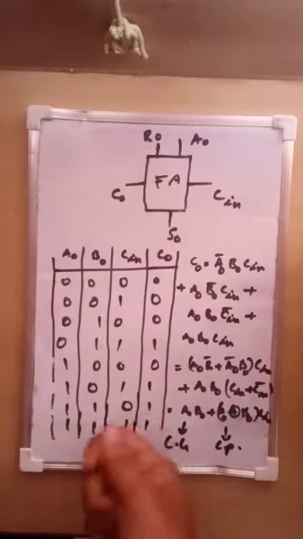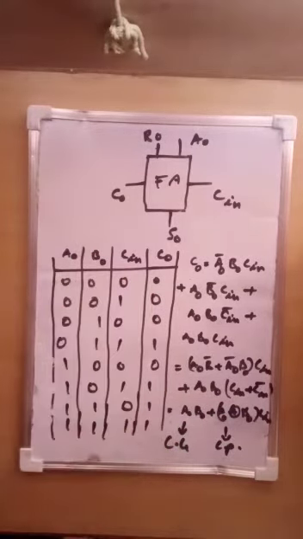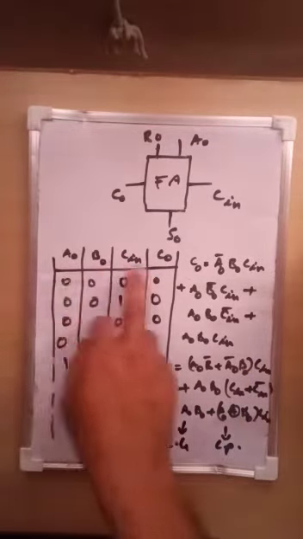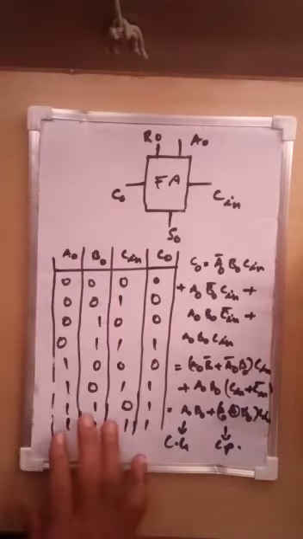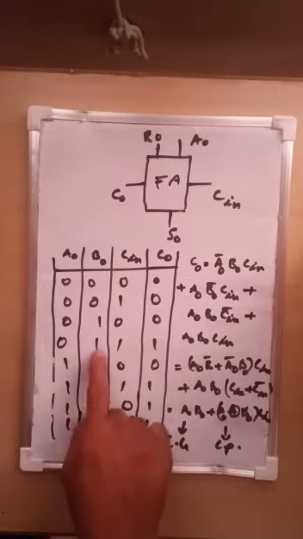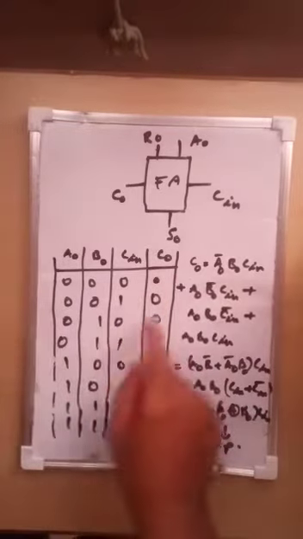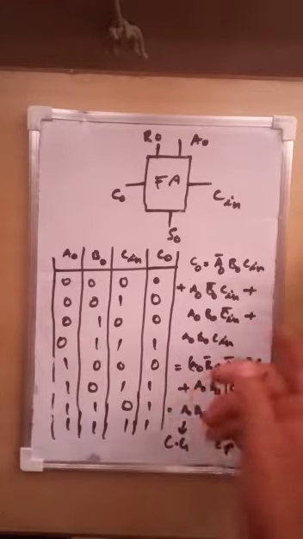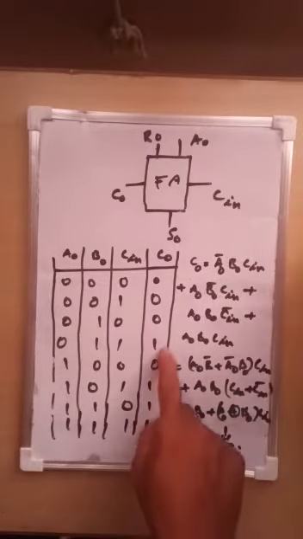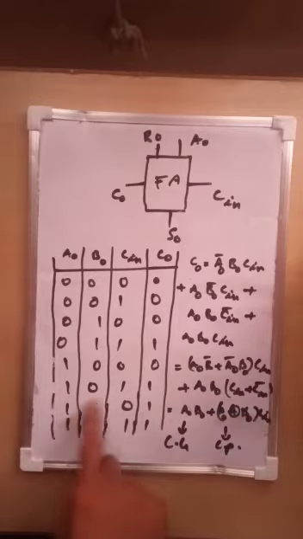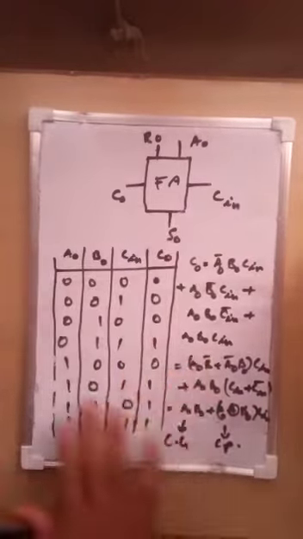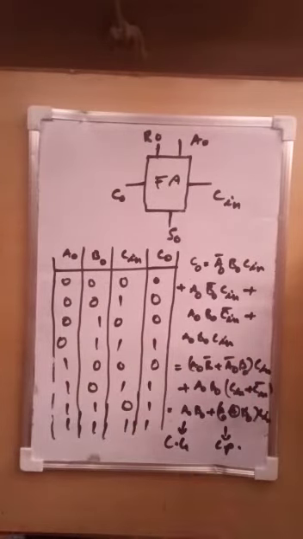First I am giving a brief truth table of the carry out, explaining how it comes. These are the different combinations, because we have 3 inputs, and we look at the possibility of the carry output. Here 0 plus 1 plus 0, no way of carry out. But here there is a chance of getting carry: 1 plus 1 means sum is 0 and carry is 1. Similarly this also gives carry, this is 1 plus 1, 0, carry here, and with 3 ones, carry here. Thus we acquire the possibilities of carry out.